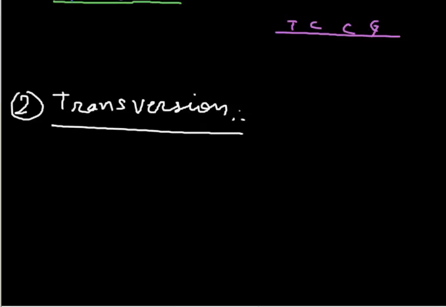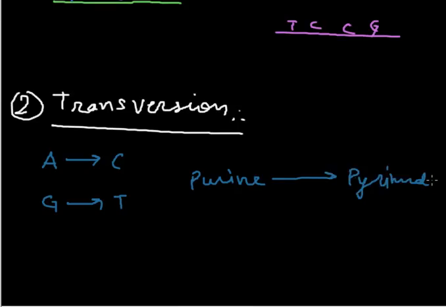But in the transversion, purines like A and G are replaced by pyrimidines, like C and T. Okay, now what is the basic concept? Purine replaced by pyrimidine and vice versa.